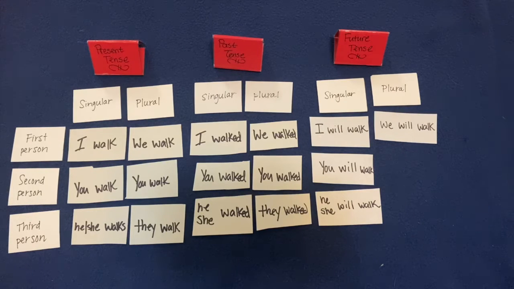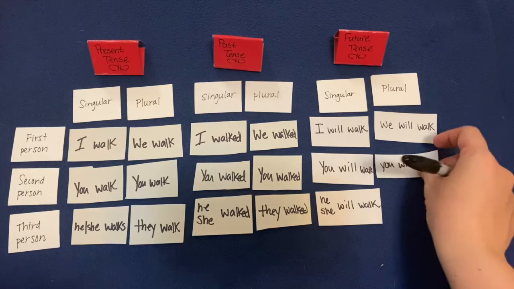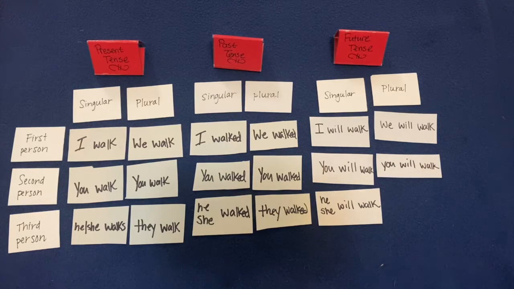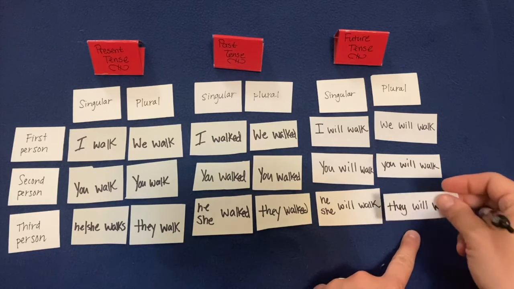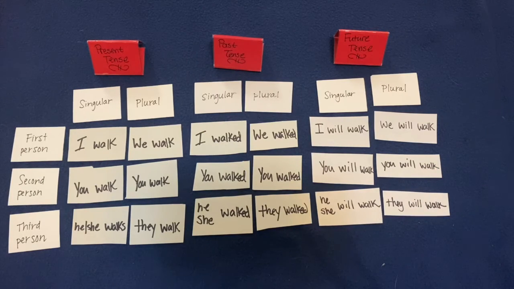Second person plural for present tense is you walk. Second person plural for past tense is you walked. Second person plural for future tense is you will walk. Okay, so third person plural in the present tense is they walk. Third person plural in past tense is they walked. Third person plural in future tense, they will walk. Okay, so we see we have to add another word for our future tense.